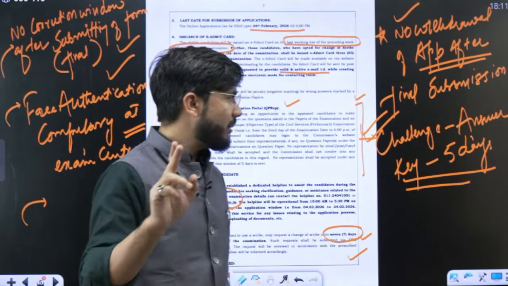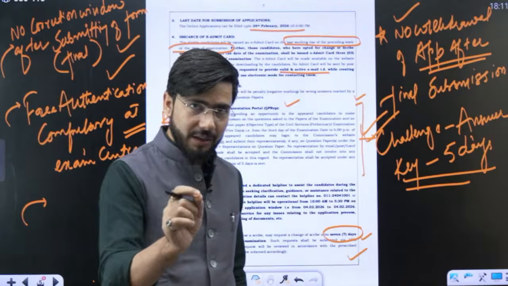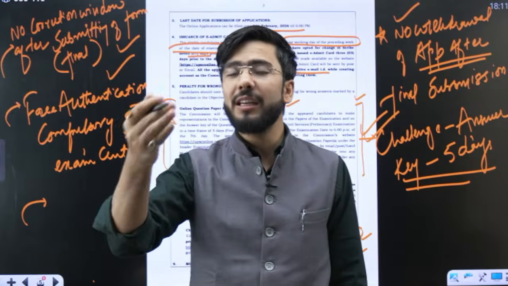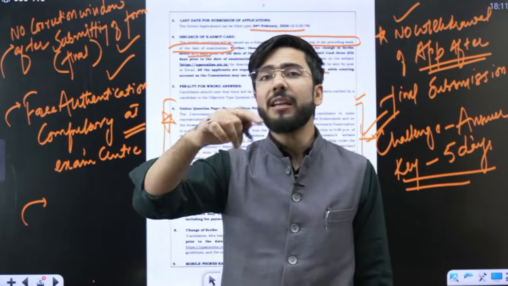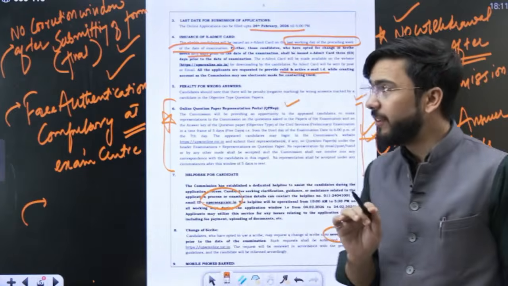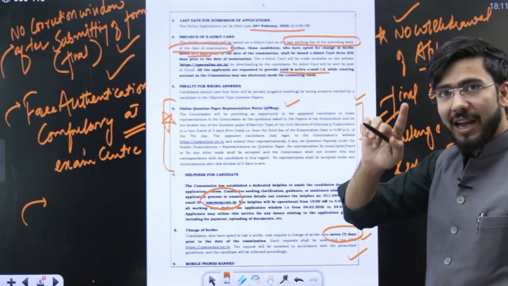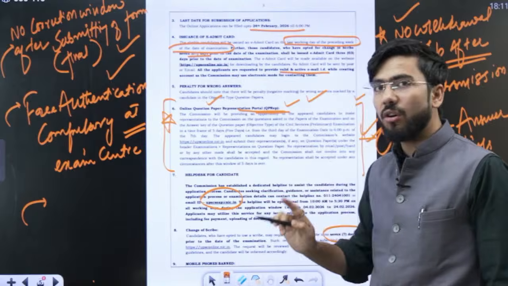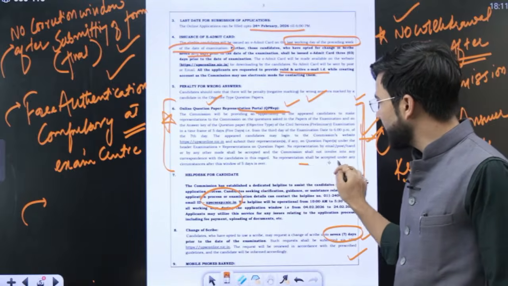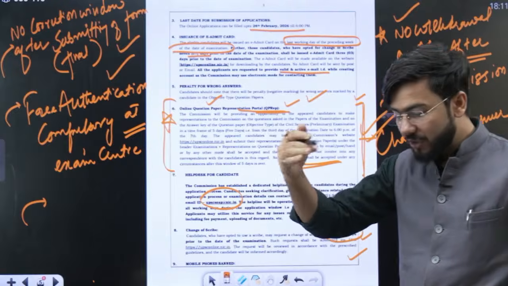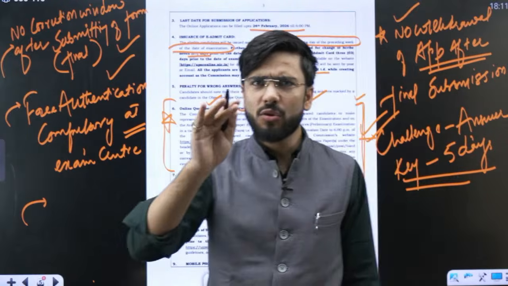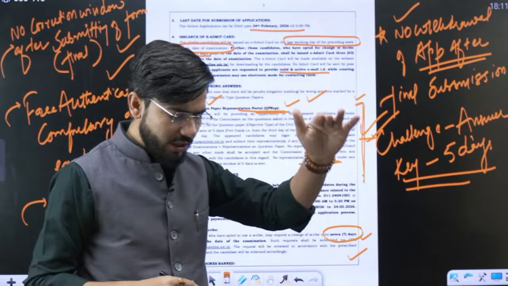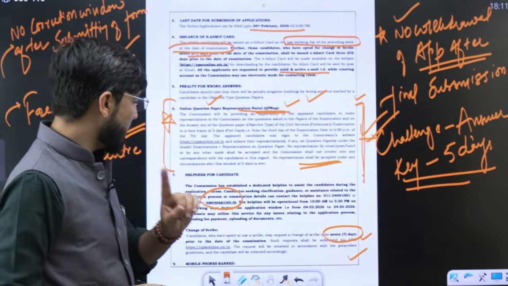One more thing you need to remember: after the prelims, they will release the result as soon as possible, and the answer key will also be released, and people can challenge the answers. People can challenge the questions within 5 days only. UPSC has introduced a portal, the online question paper representation portal. On this portal, students can challenge the questions which UPSC has asked in the paper. After the paper, you can challenge these questions for 5 days only. There will be only a 5-day window.